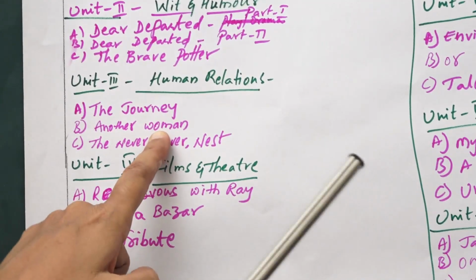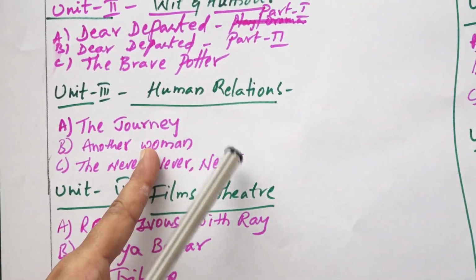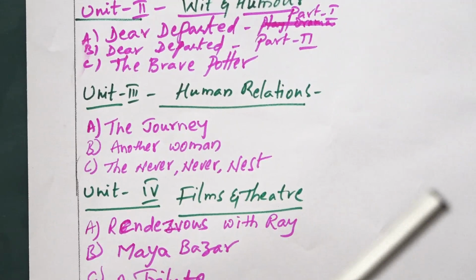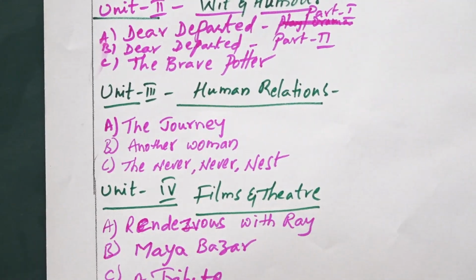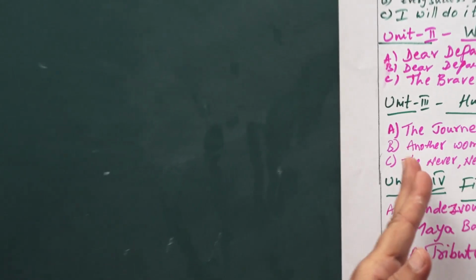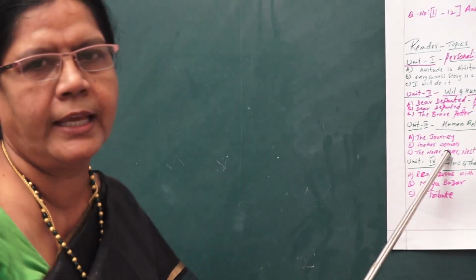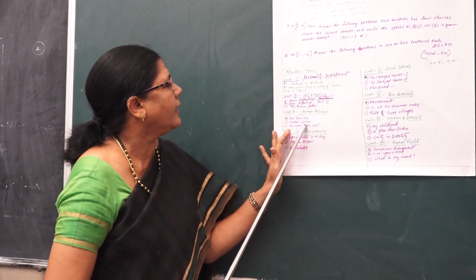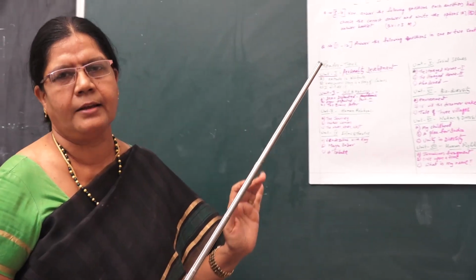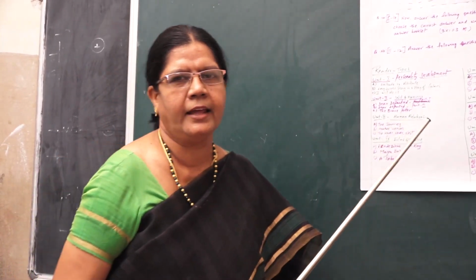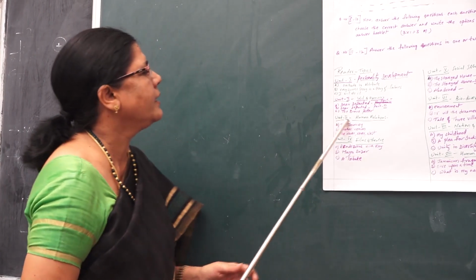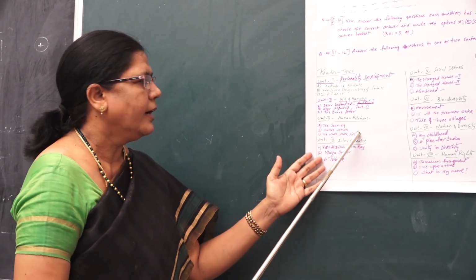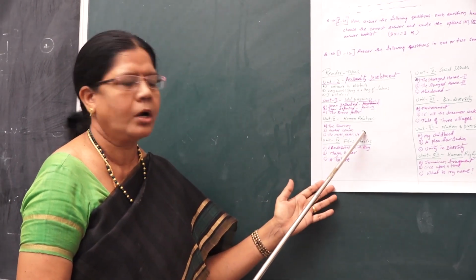Next, Another Woman: how women are ill-treated in society. The main concept here is human relations. How the husband-wife relations are, and the mother-in-law's and father-in-law's relations will be given here. The Never Never Nest is also a funny story. Aunt Jane comes to the couple. They take everything on installments, even their car, chair, cot, everything they bought on installments. That is the Never Never Nest, meaning a never-ending story. You have to read it. Taking too much on installment is not good.